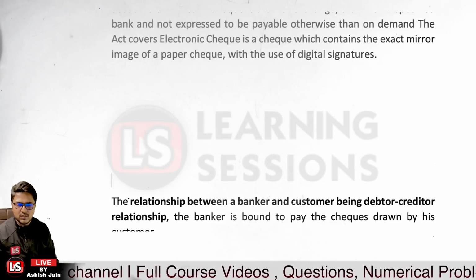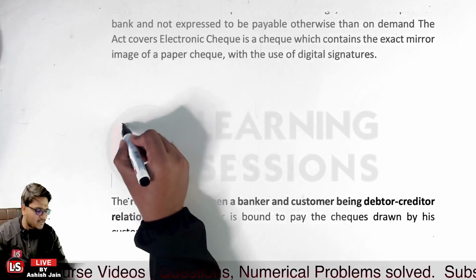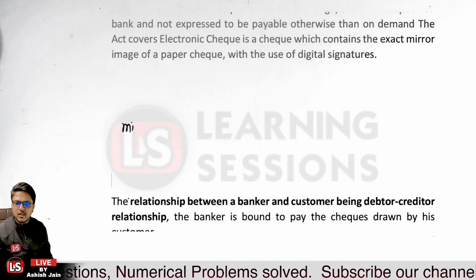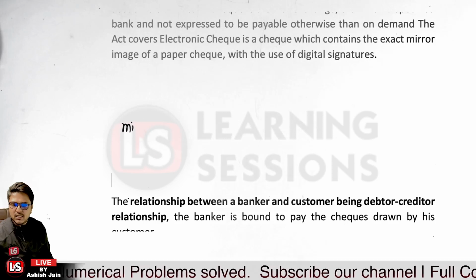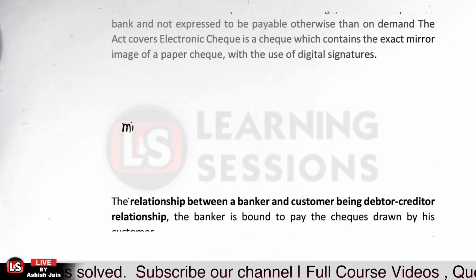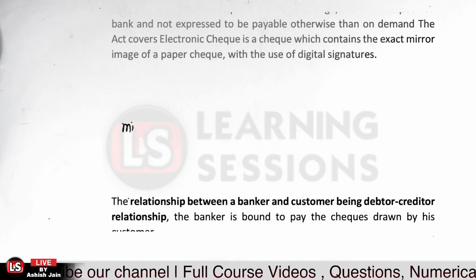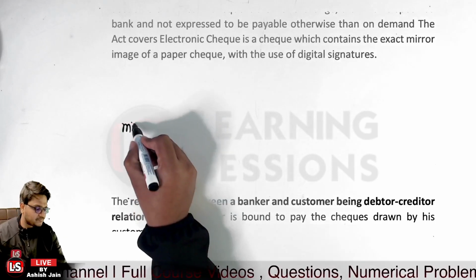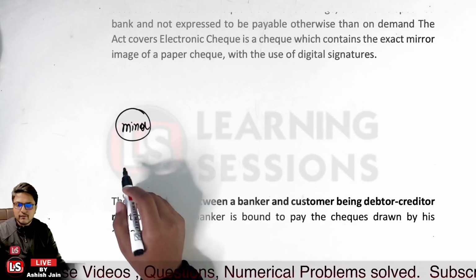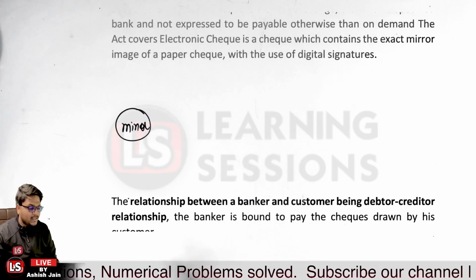You must be remembering one thing: each and every contract with the minor is void ab initio. So minor is what? Minor is a risk factor. Each and every contract with the minor is void ab initio. So if you are in contract with the minor, the contract is void ab initio, that is, it is not valid at all.